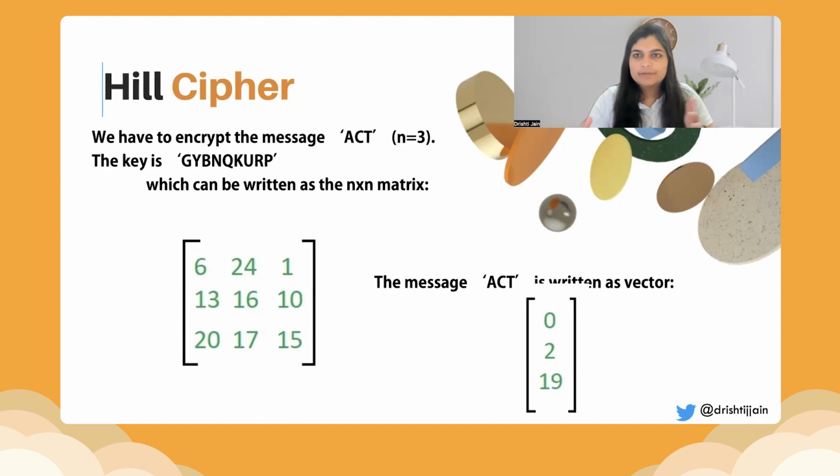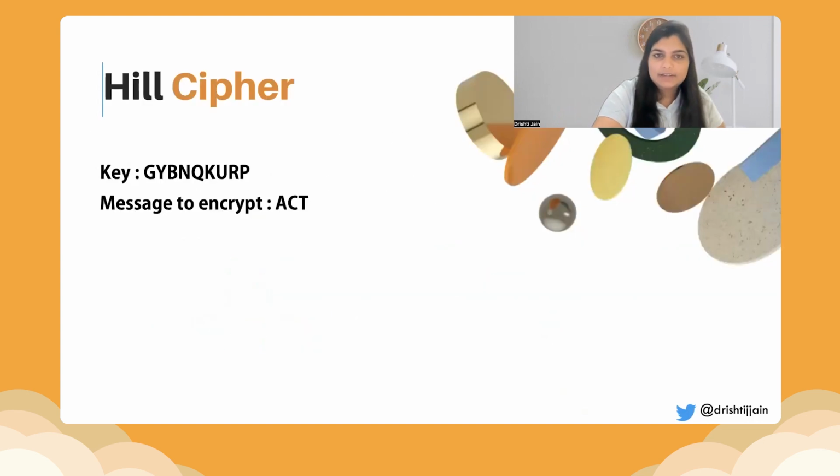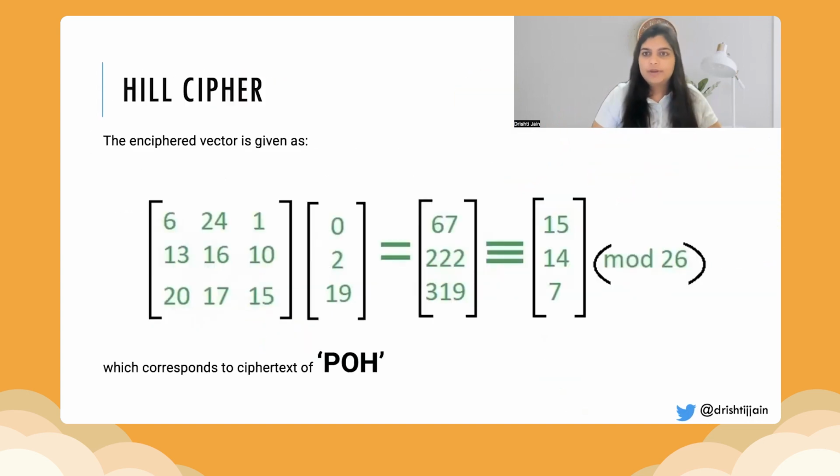So A gets 0, B gets the value 1, and so on till 25. And ACT is written as 0, 2, 19, and then we do a multiplication, and again a mod 26 till we find the actual characters that are there. So the value ACT that we saw turned into POH, and this can again be decrypted in a similar way using our key. Isn't it interesting how ciphers work and how it is impacting blockchain now?